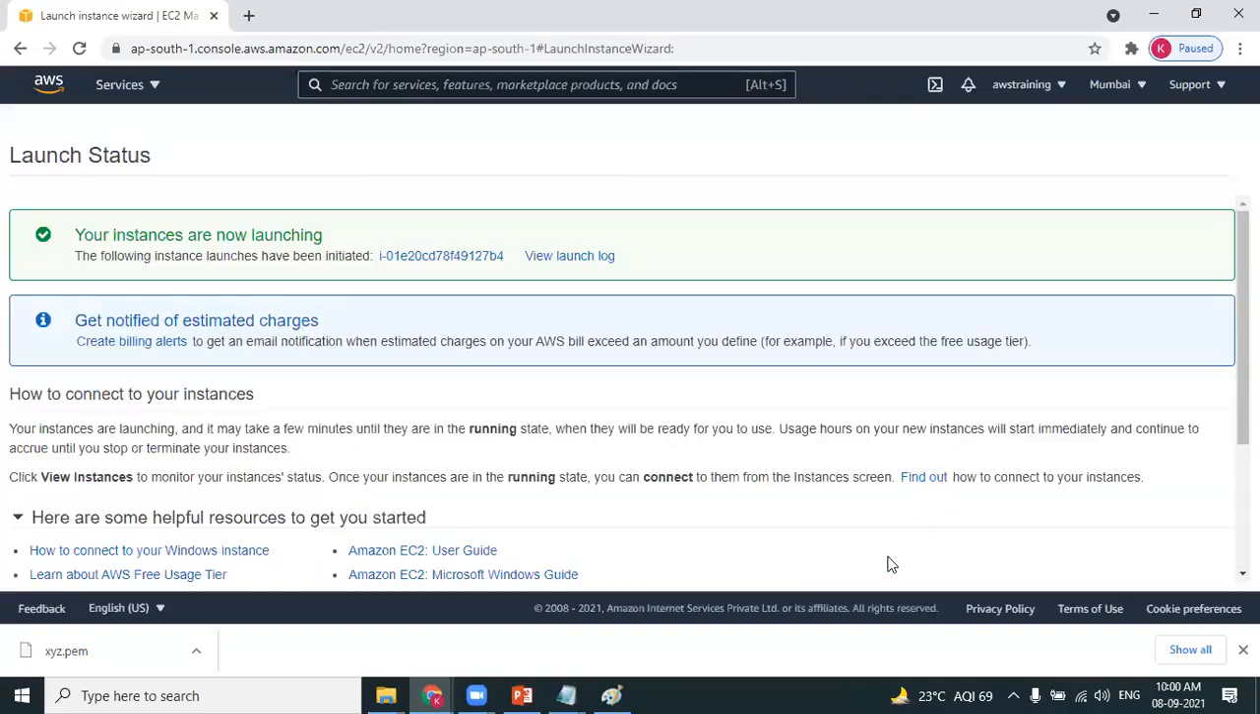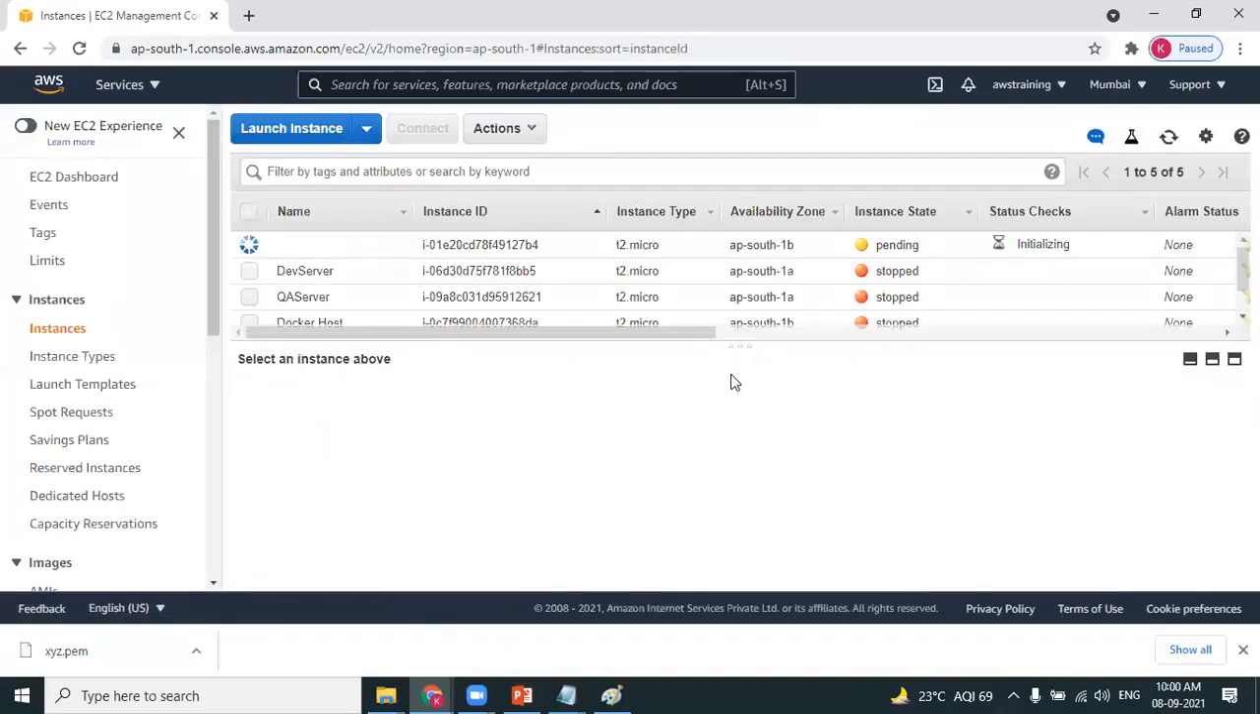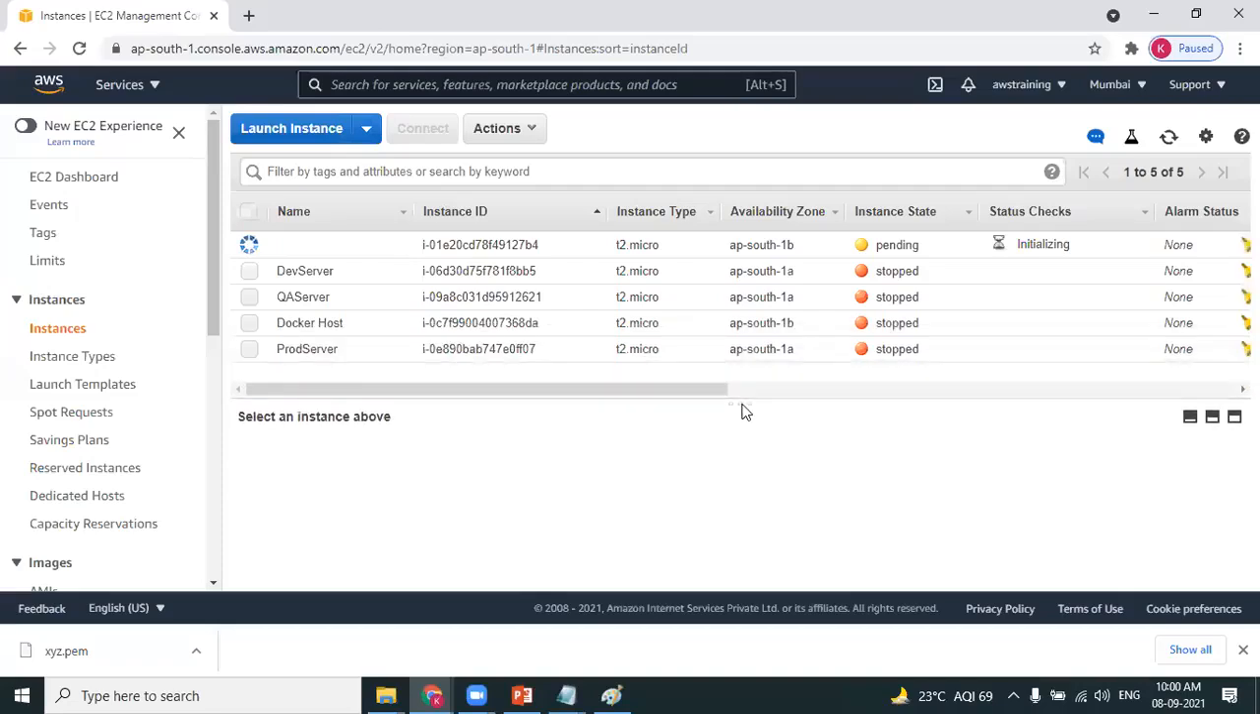After downloading the key pair, proceed with launching the instances. Click on view instances. Hooray, we have successfully created a Windows machine on AWS cloud. So these are our existing 4 machines. Can you see this is the new machine which is still in the process of creation? It is pending. It will take just 1 minute for the machine to be created.